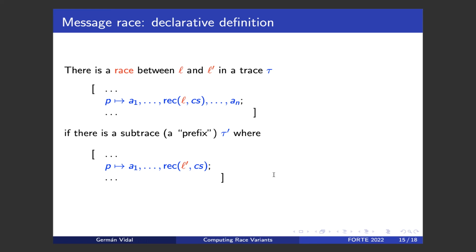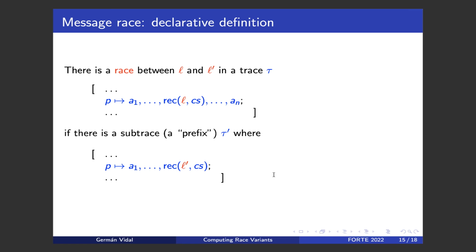So, for instance, we cannot remove the spawning of a process if we keep the actions of this process. And we cannot remove the sending of a message if we keep the receive of this message, etc. So there are some conditions for this subtrace that are implicit by the fact that tau prime should also be a trace.